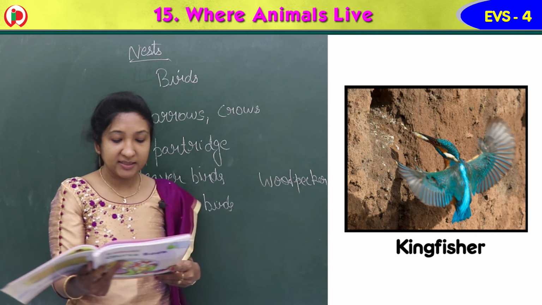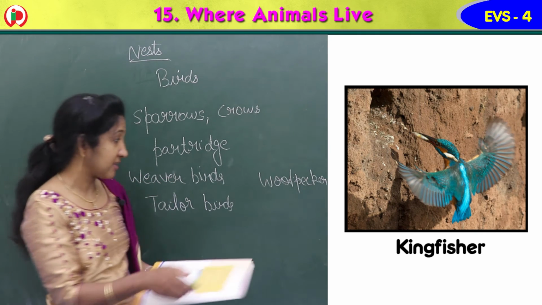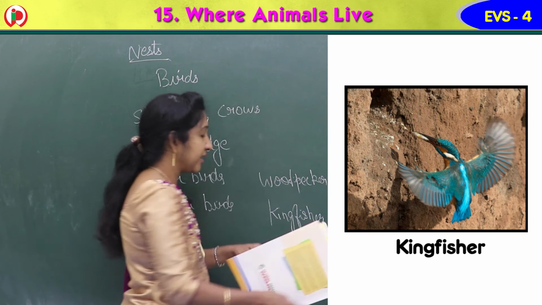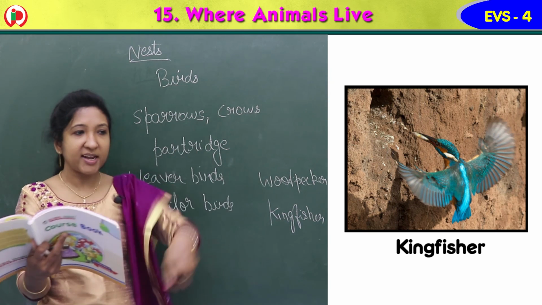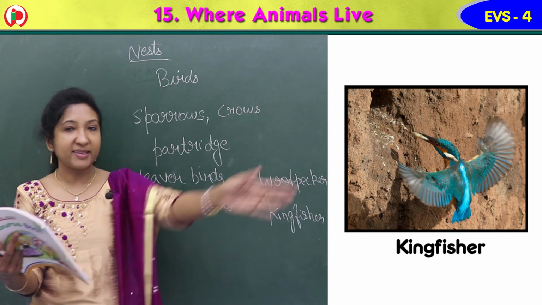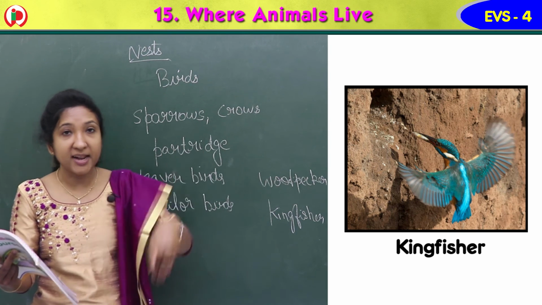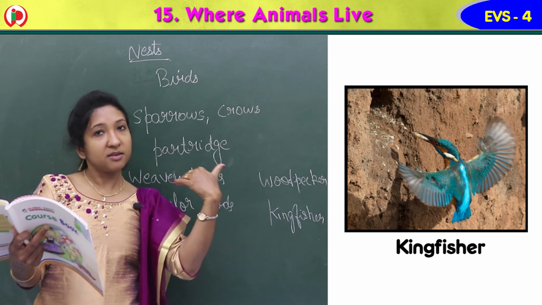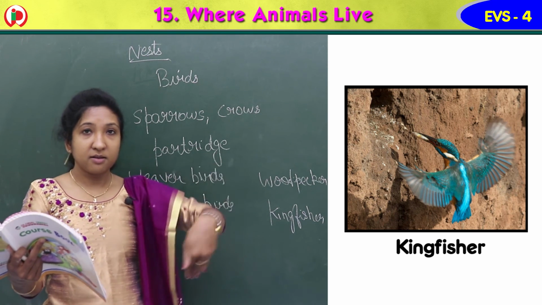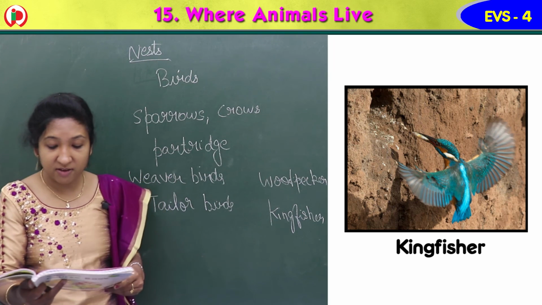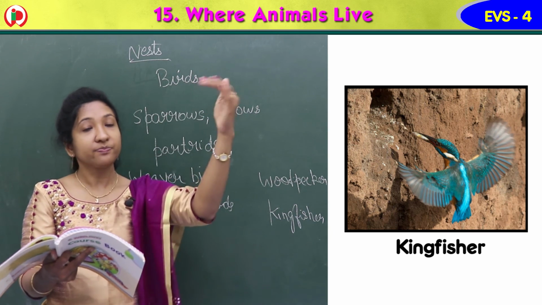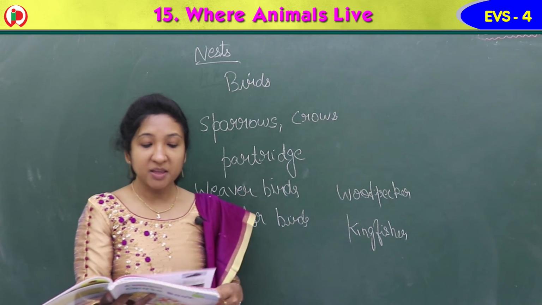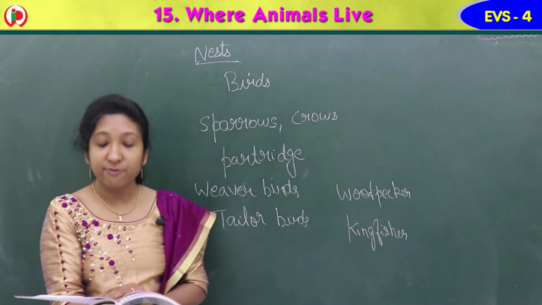A kingfisher digs out tunnels on riverbanks and makes its nest. Next is the kingfisher, another bird. How does it build the nest? The kingfisher digs out tunnels, like an underground passage. Underground, it will build some tunnels like that. This kingfisher digs underground passages on riverbanks near the shore of the river. There it makes its nest. These are the birds that build nests in different ways.